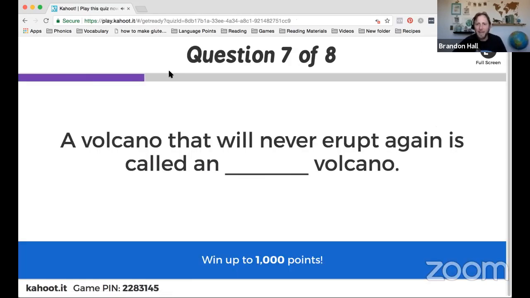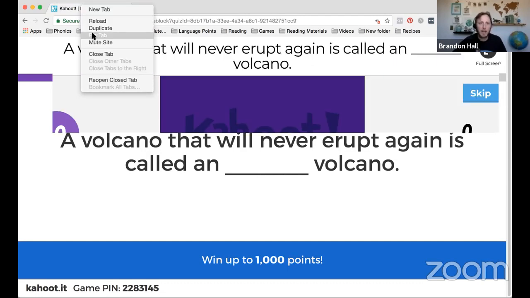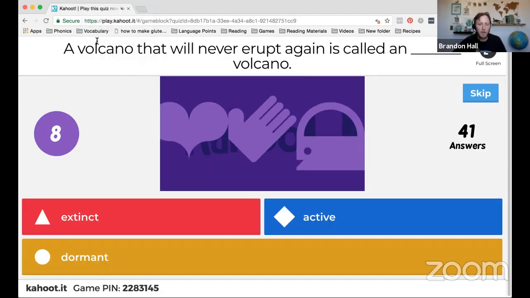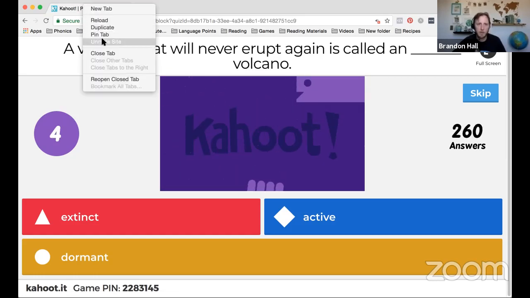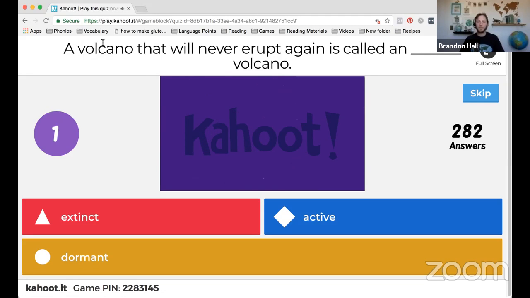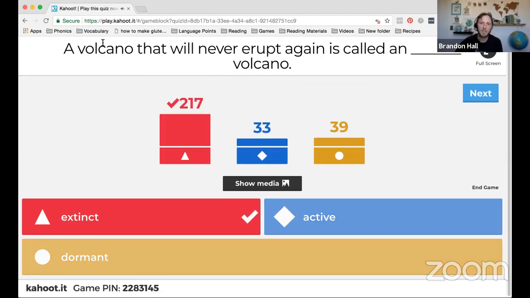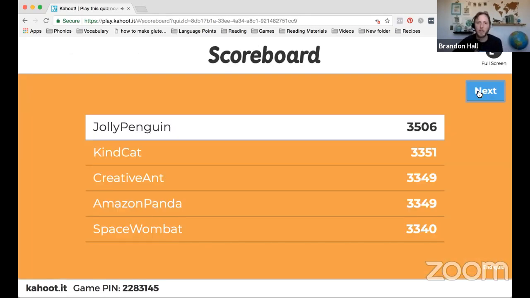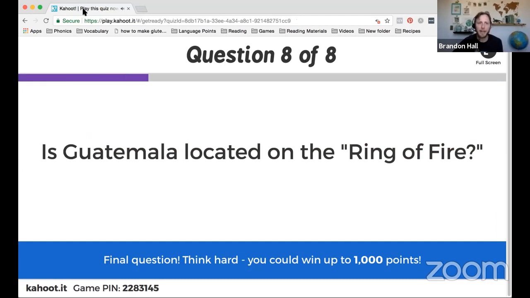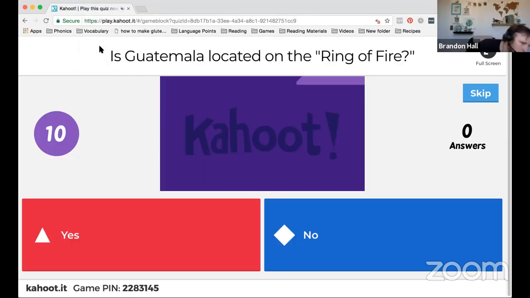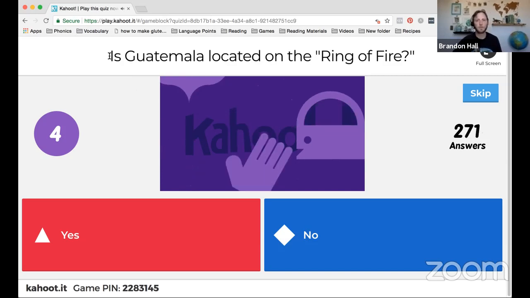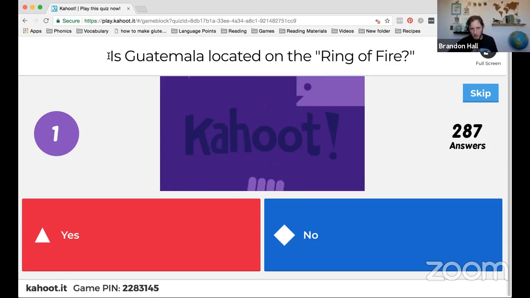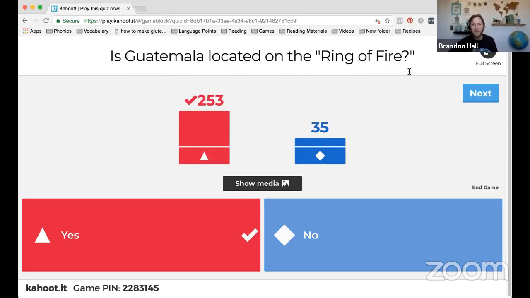A volcano that will never erupt again is called an extinct volcano, an active volcano, or a dormant volcano. Right, it's known as an extinct volcano. Great job. Is Guatemala located on the Ring of Fire? Yes or no? What do you guys think? Last one, make it count. All right, yes, it is located on the Ring of Fire.